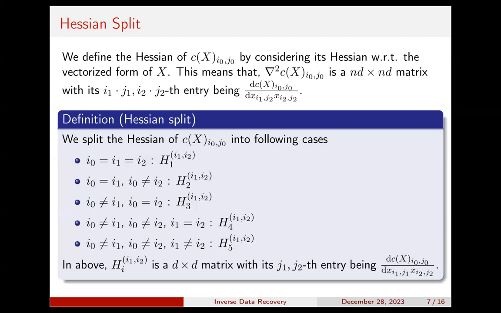So in each case, we define a d by d matrix, H1(i1, i2) or H2(i1, i2), to represent the partition of the Hessian with coordinates i1, i2.